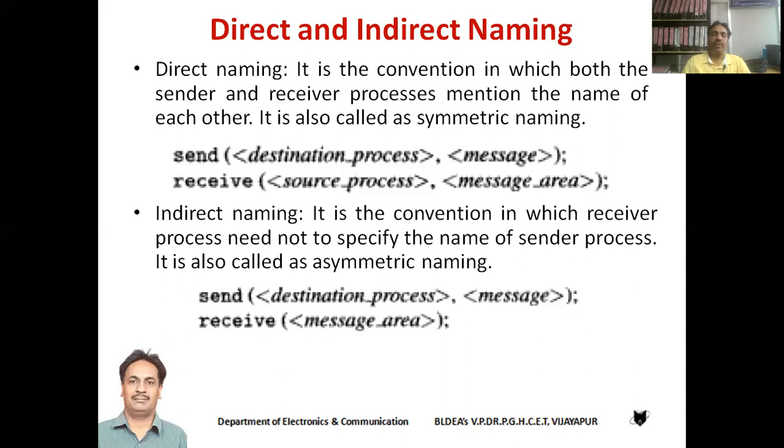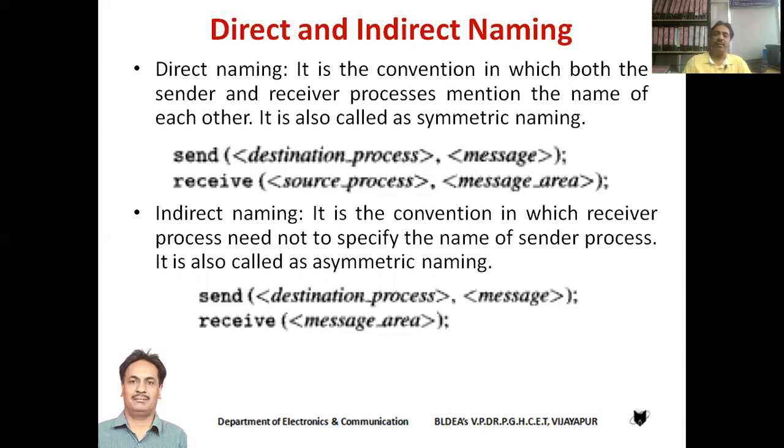Here, in case of direct naming, the send and the receive instructions should be of this format. Just look at the syntax. We are supposed to use send. The send instruction must specify the name of the destination process along with the message to be transferred. And the receive instruction should specify the name of the source process with the message area where the message is to be stored. And we have indirect naming.